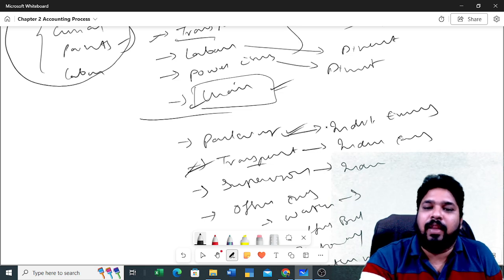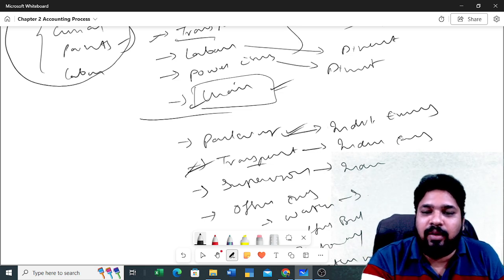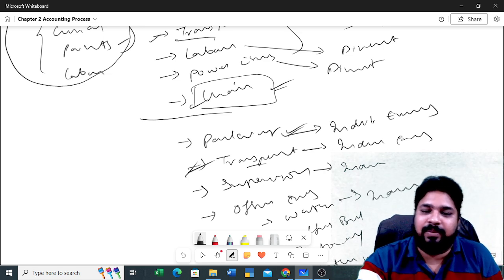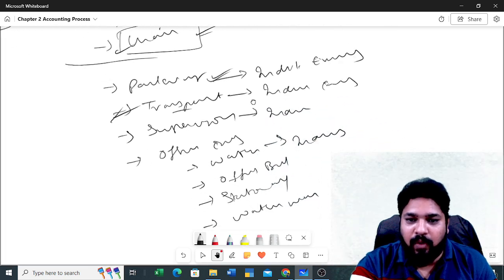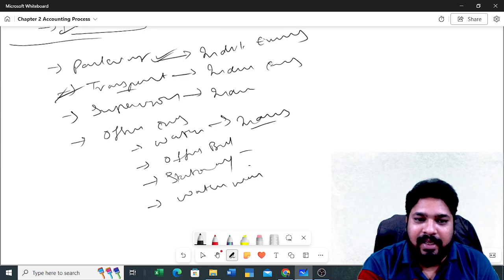So definitely these are important to the business, but these are not mandatory. So these types of expenses are indirect expenses. Now I think you clearly understand what the direct expenses and what the indirect expenses are.